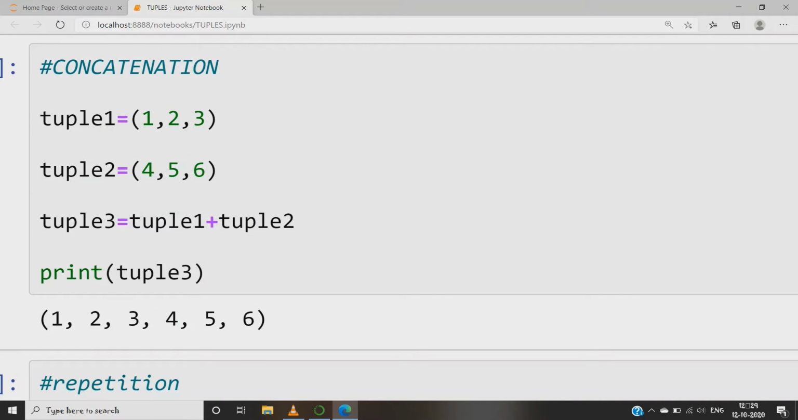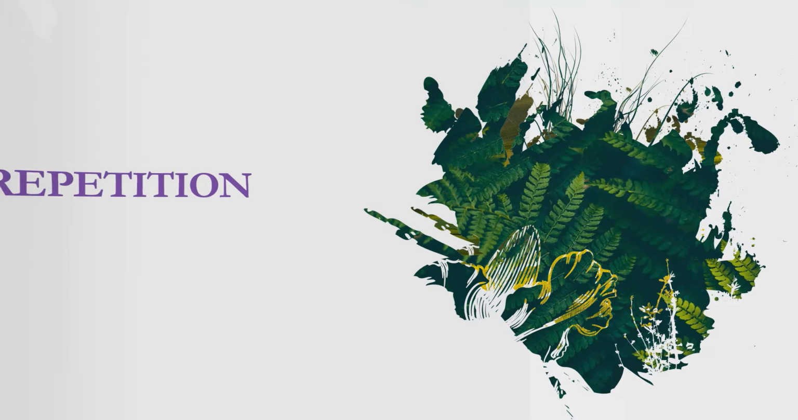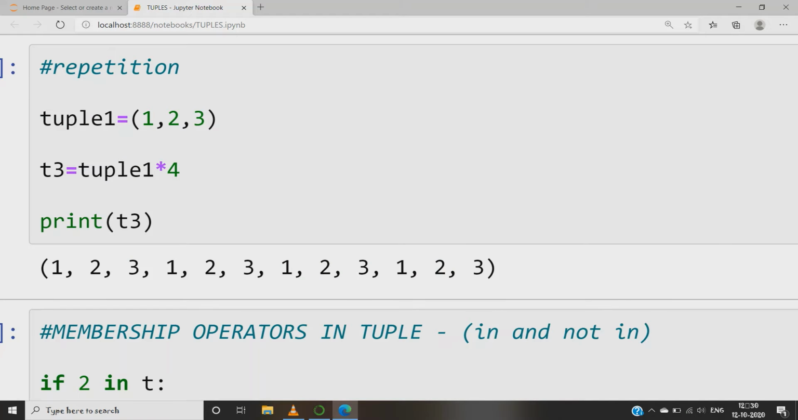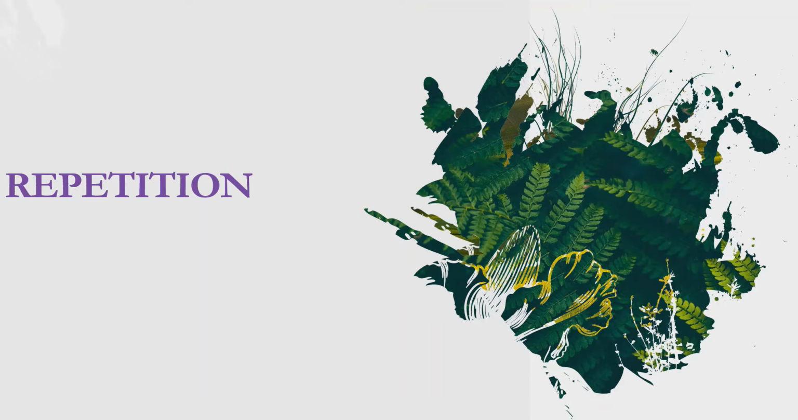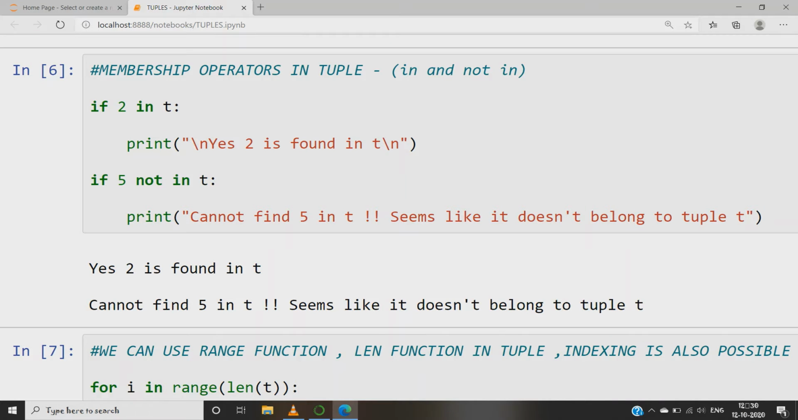Now moving on to repetition, which is next in the row, we can multiply a tuple by an integer to duplicate the values in a tuple as many times as required. In this case, we have created a new tuple T3, which is obtained by replicating the elements of tuple 1 4 times. And the third operation is the membership operation. The membership operators are in and not in, which are used to find whether the element is present in the sequence or not, as demonstrated.